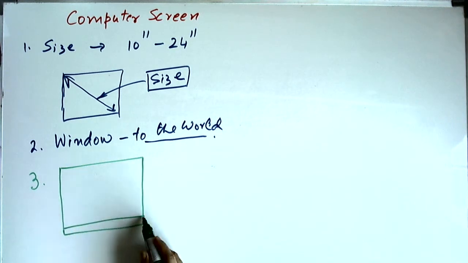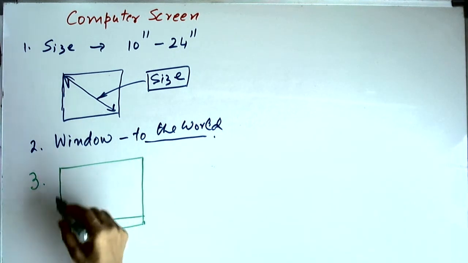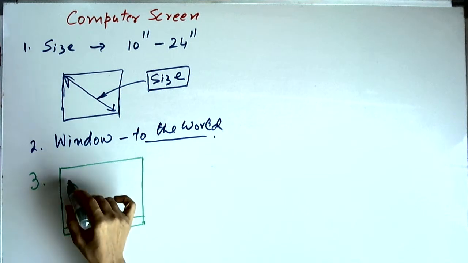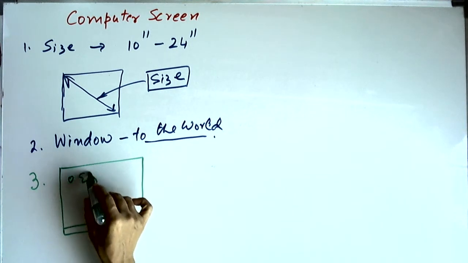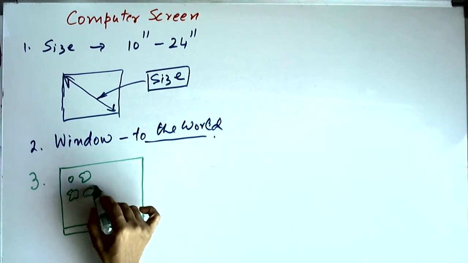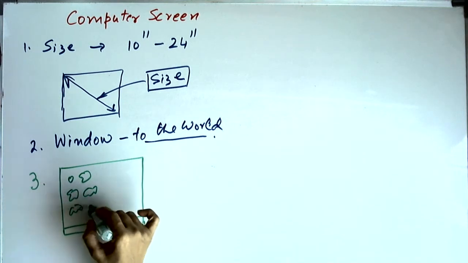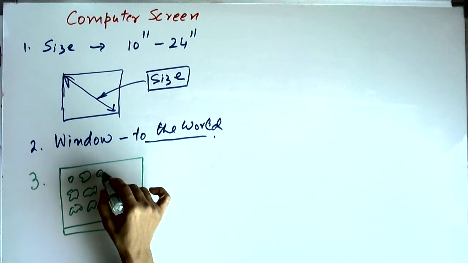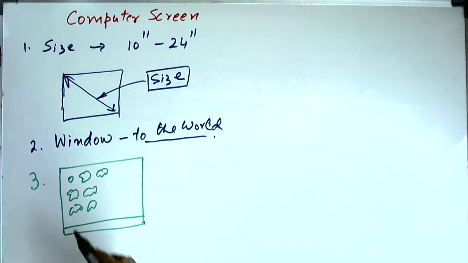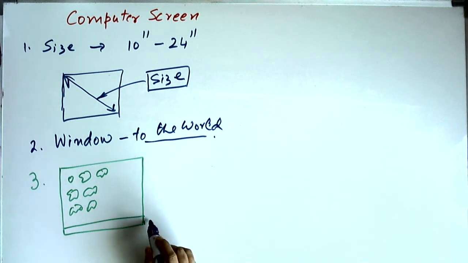So you will see that there is a bar, and then this is the main part, and in this main part you will see some icons. Now this bar which is there at the bottom is the bottommost bar.